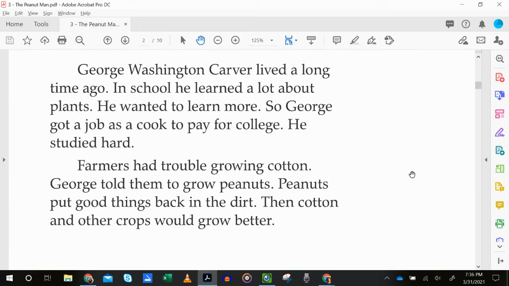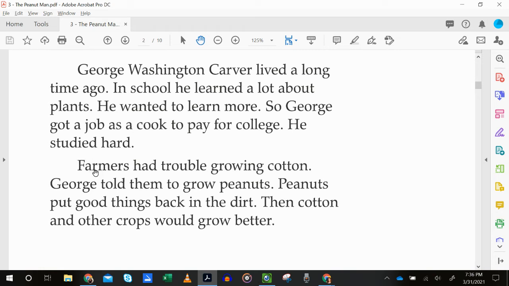And then we start to talk about George Washington Carver. We talk about how he wanted to pay for college. Remember, the question is, how did George solve the farmer's problem? Do you see them talking about farmers yet? Yes, there it is.